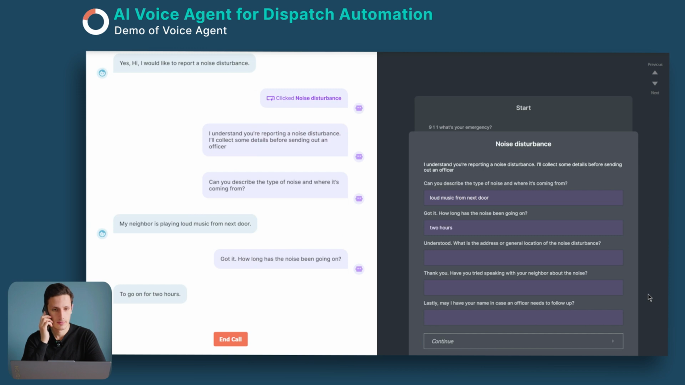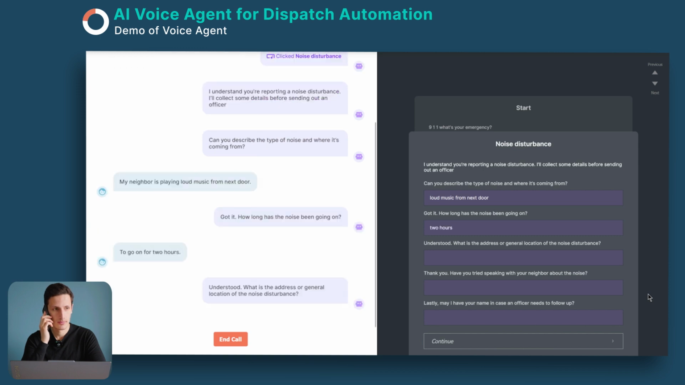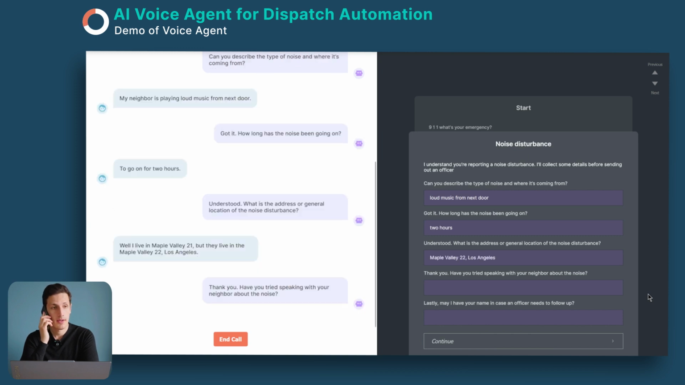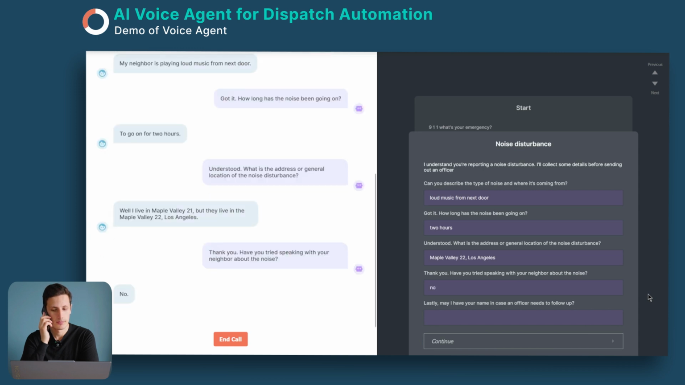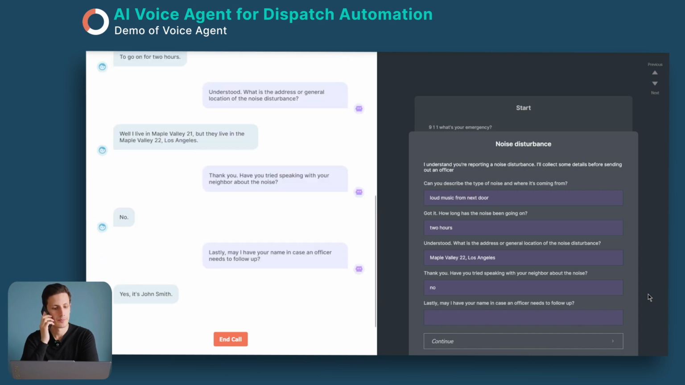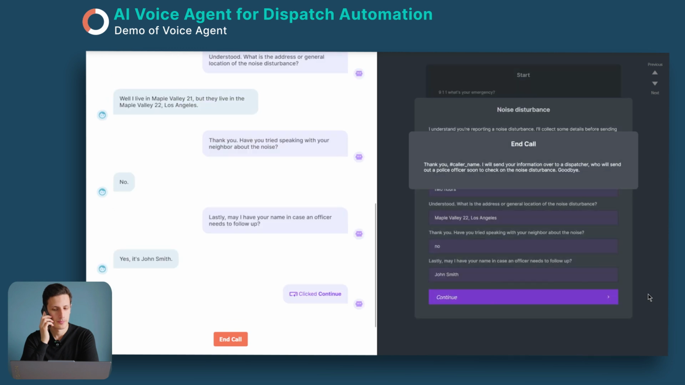Understood. What is the address or general location of the noise disturbance? Well, I live in Maple Valley 21, but they live in Maple Valley 22, Los Angeles. Thank you. Have you tried speaking with your neighbor about the noise? No. Lastly, may I have your name in case an officer needs to follow up? Yes, it's John Smith. Thank you, John Smith. I will send your information over to a dispatcher who will send out a police officer to check on the noise disturbance. Goodbye.